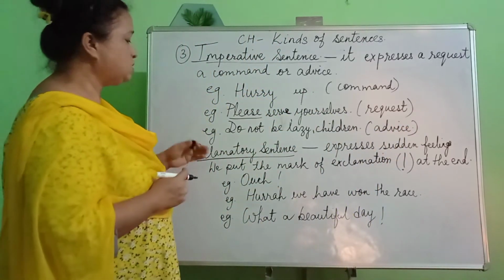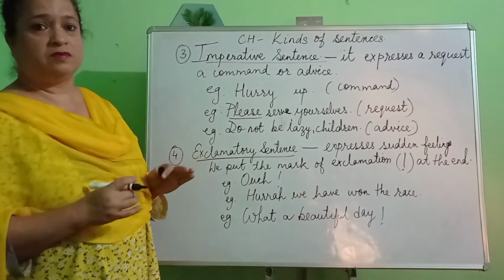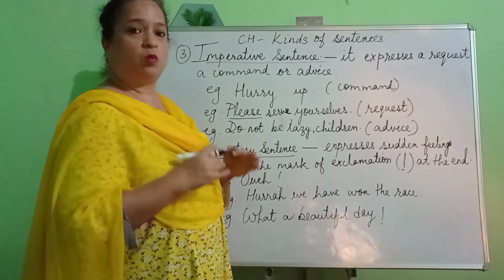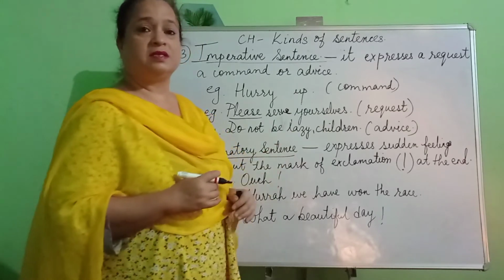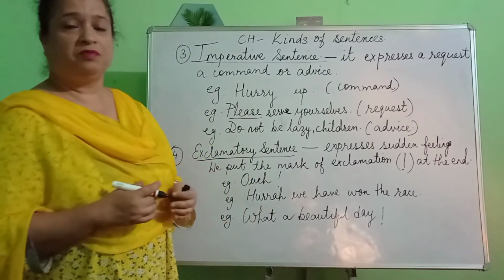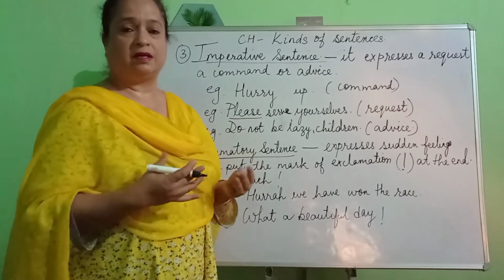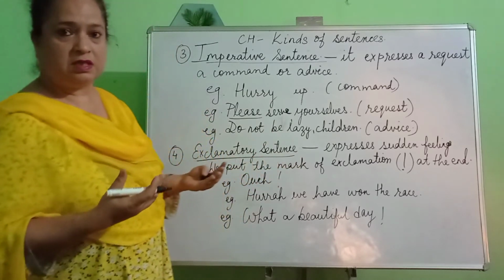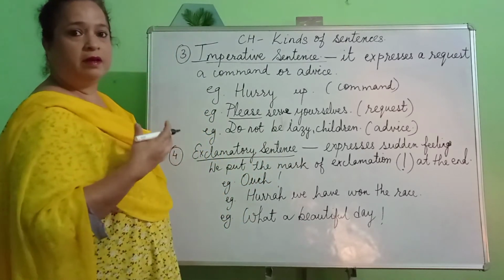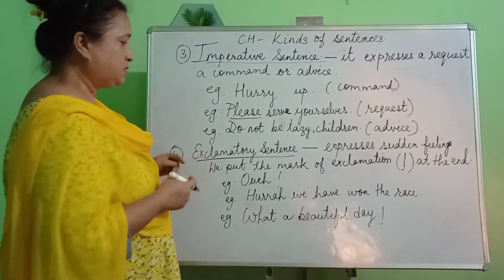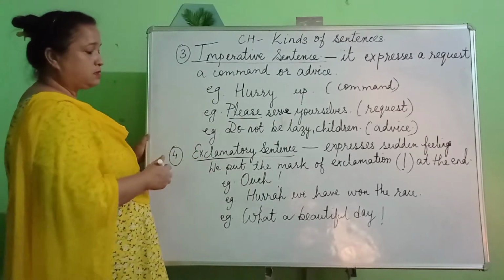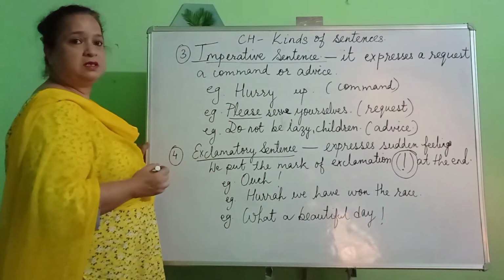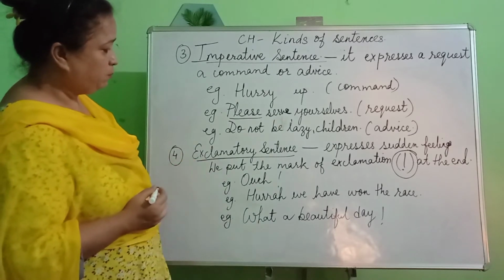Now children, what is the fourth kind of sentence? The fourth kind of sentence is the exclamatory sentence. And what does the sentence tell us, or what does it express? This expresses sudden feelings. When I talk about feelings, I talk about sadness, happiness, sorrow, beauty, honesty. It could be any kind of a feeling that I feel or express. Now, when we write this sentence, we always use the exclamation mark at the end of the sentence. Now, have a look at some of the examples that I have written.